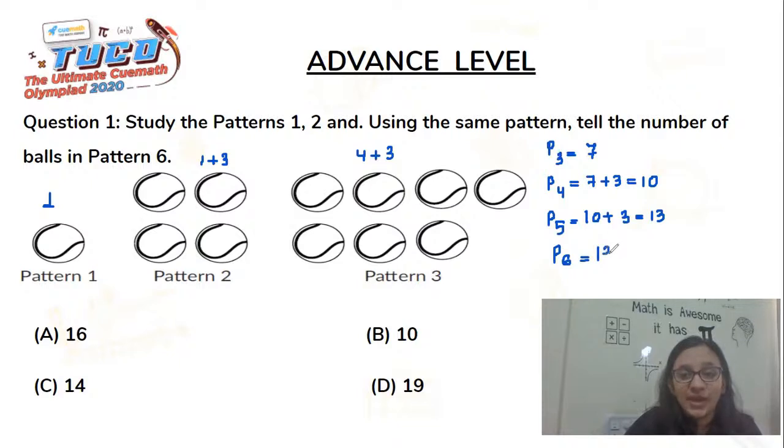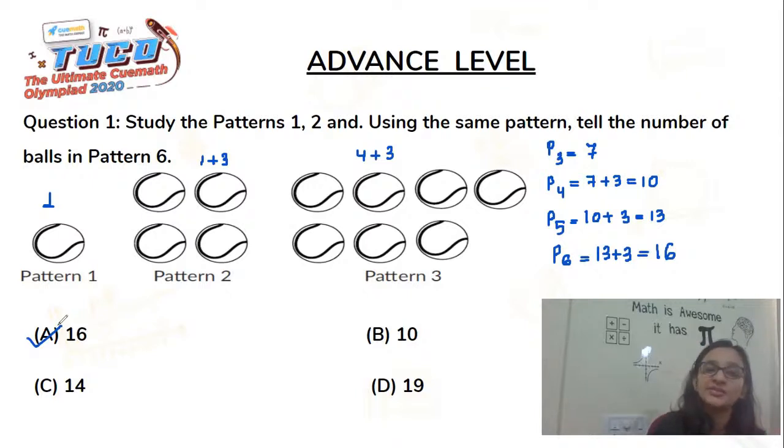So you just need to add 3 to 13, and that would give you the answer as 16. So the correct answer to this question clearly becomes option A. That is, there are a total of 16 balls in pattern 6. And how did we figure that out? What we saw is that in each pattern, the number of balls keep increasing by 3.